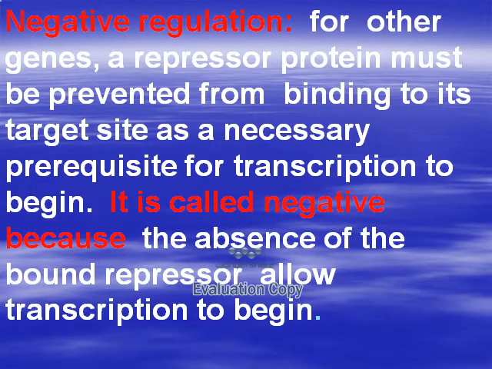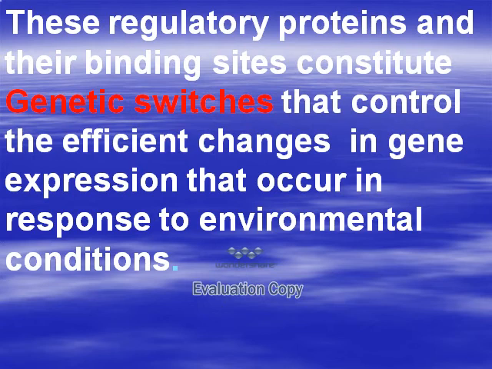Negative regulation: for other genes, a repressor protein must be prevented from binding to the target site as a necessary prerequisite for transcription to begin. Why is it called negative? Because the absence of the bound repressor allows the transcription to begin. These regulatory proteins and their binding sites on DNA constitute what is called a genetic switch.